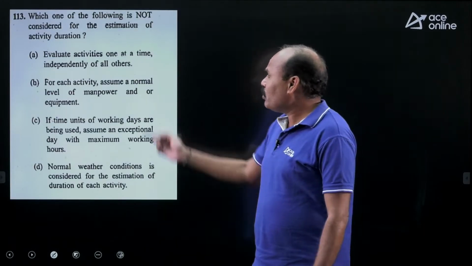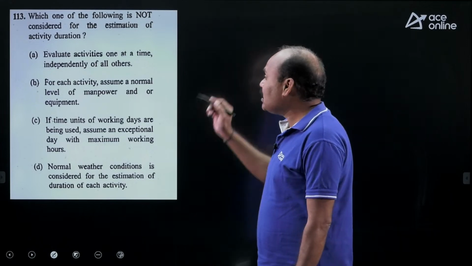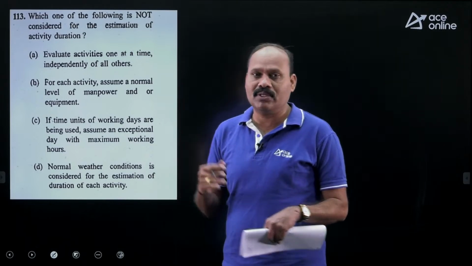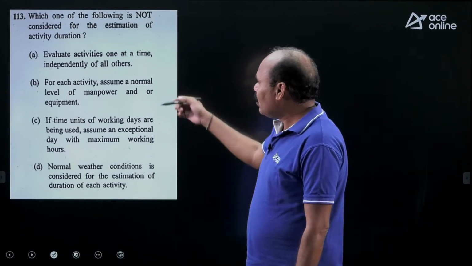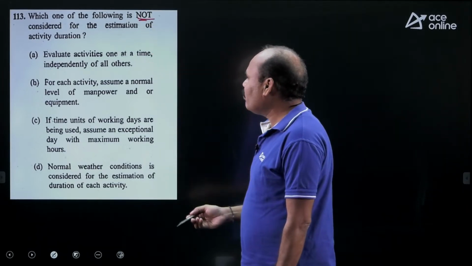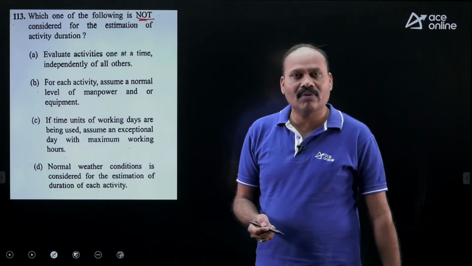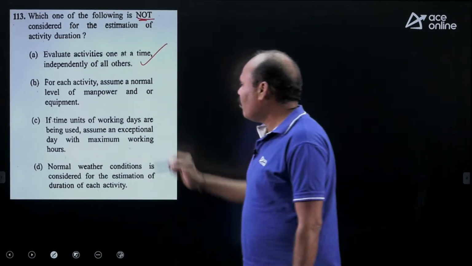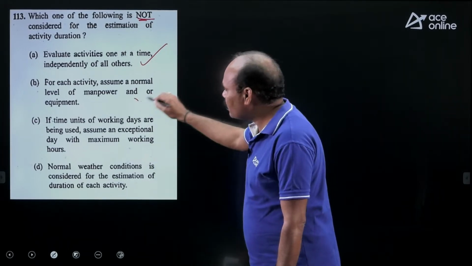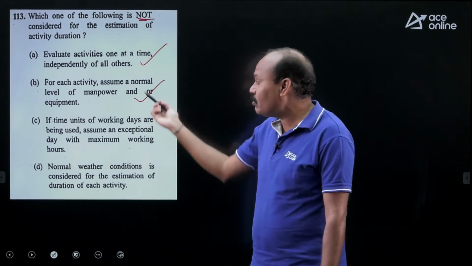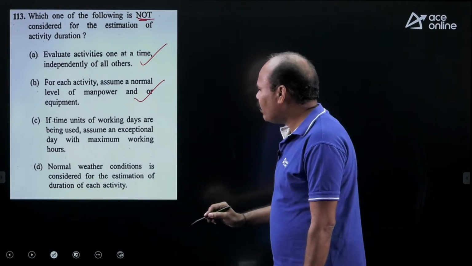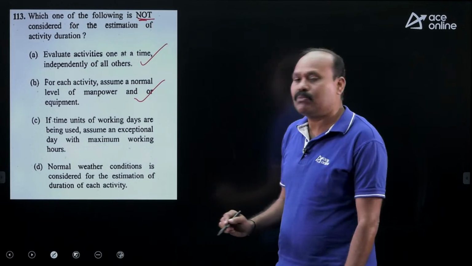So next question, which one of the following is not considered for the estimation of activity duration? While estimating activity duration, what are the parameters that need to be considered? Evaluate activities one at a time independently of all others. It is correct. For each activity, assume a normal level of manpower and equipment. So it is also correct, because when you are estimating time duration, always we are going to take only normal resources. If time units of working days are being used, assume an exceptional day with maximum working hours.